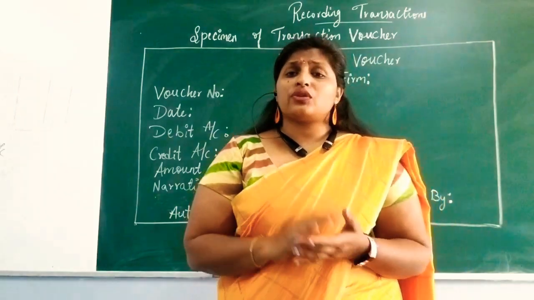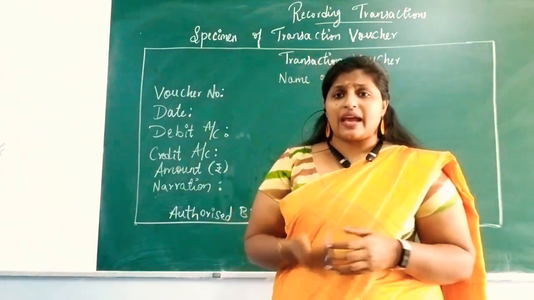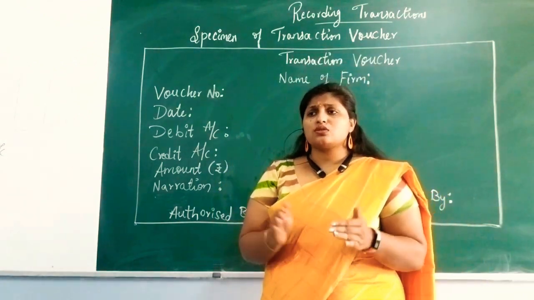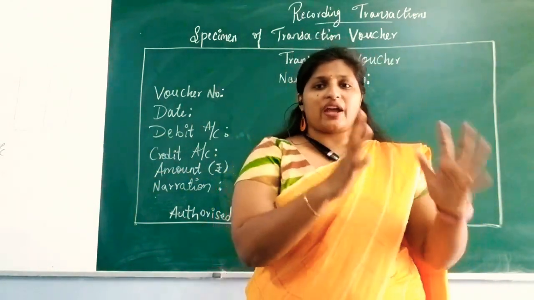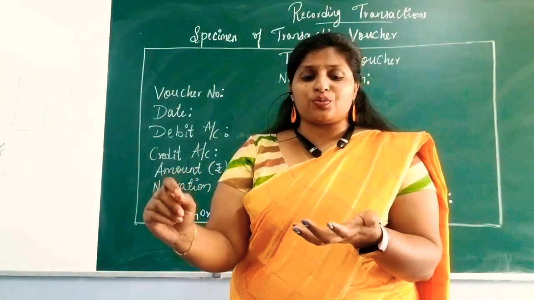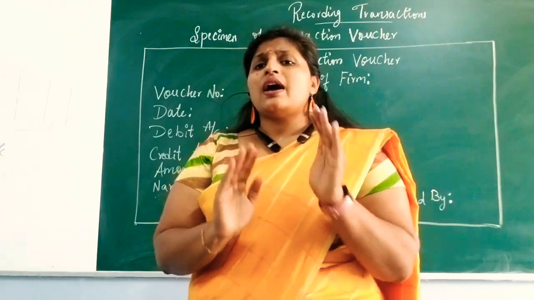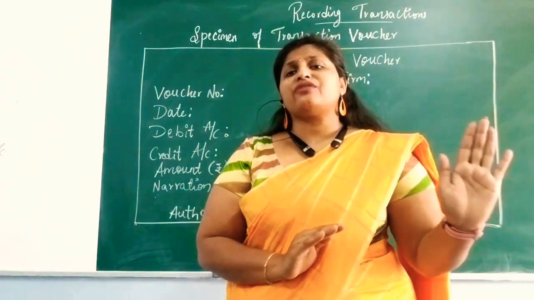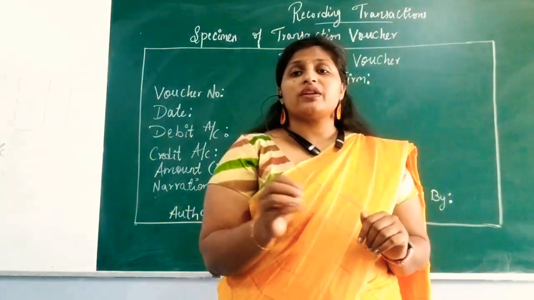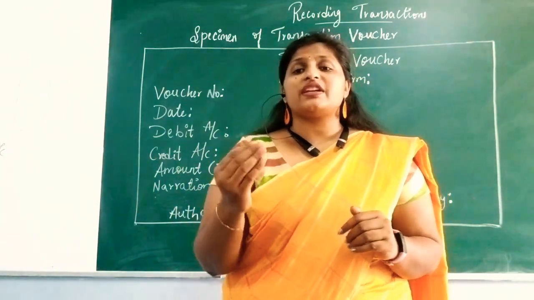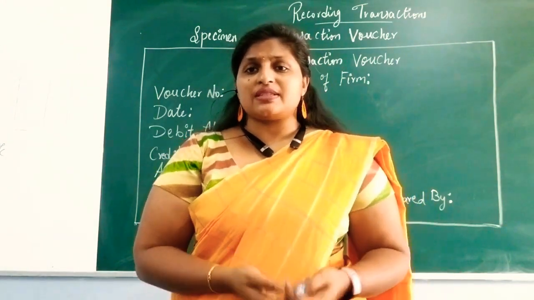So some petty, small expenses happen regularly. For that, they will maintain one authority person, like a cashier. He will take, for stationery together, 500 rupees. He will write a bill of 500 rupees with his authority signature, and they will show that they have spent it for stationery. So whenever they buy stationery, they keep recording the small expenses. Altogether when it comes to 500 or 1000 rupees, they will claim from the business.